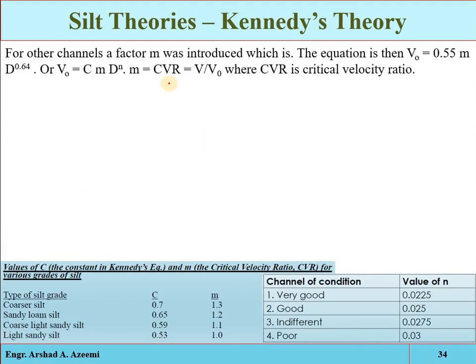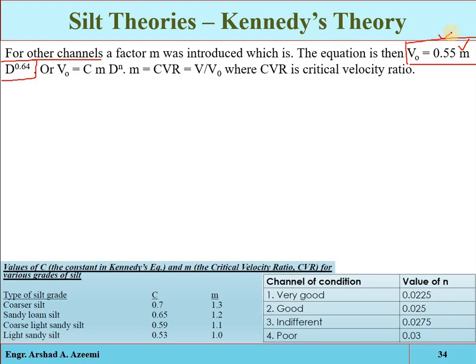Clear? Okay, now for other channels, to generalize the equation, Kennedy introduced the term critical velocity ratio. The critical velocity will be equal to 0.55 m D to the power 0.64. Clear? So that will be the critical velocity.